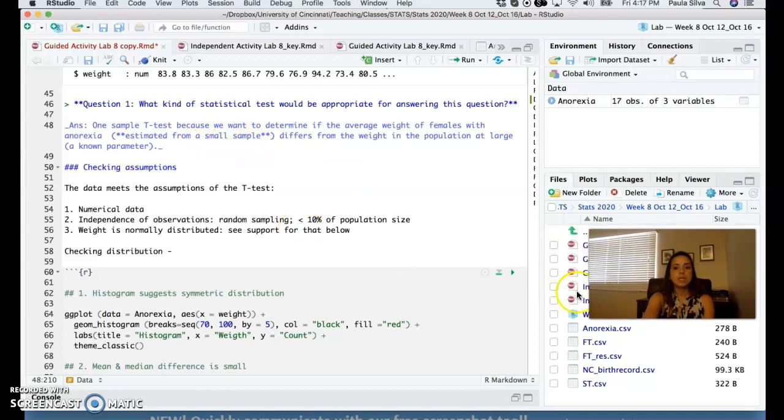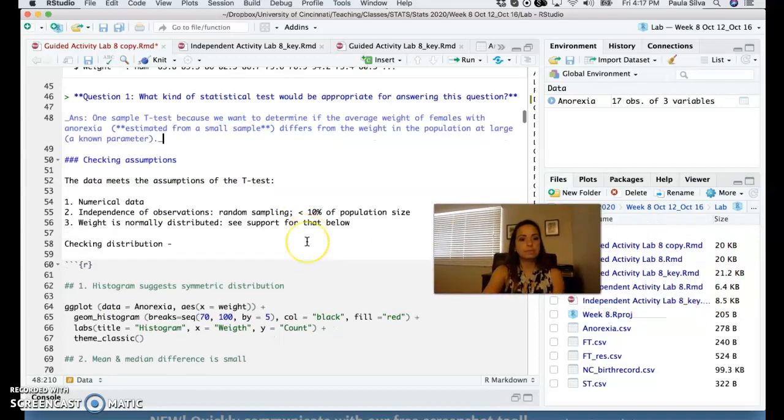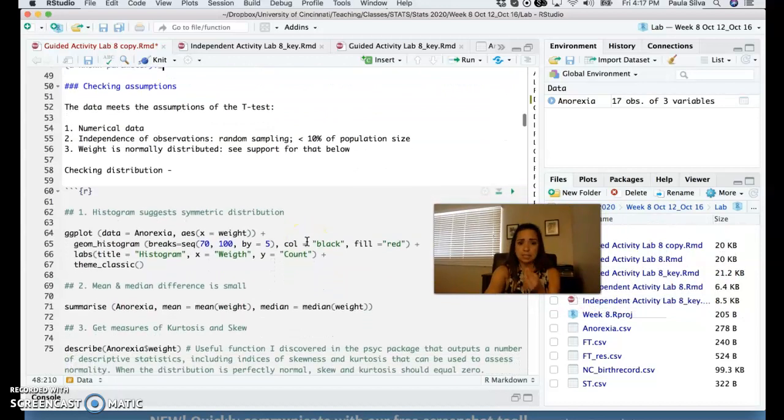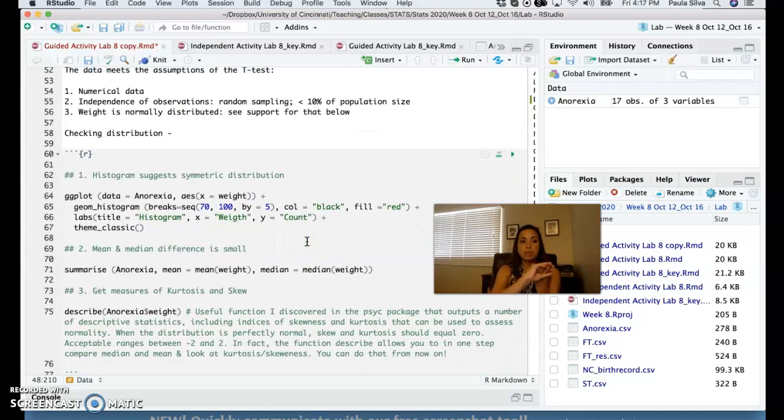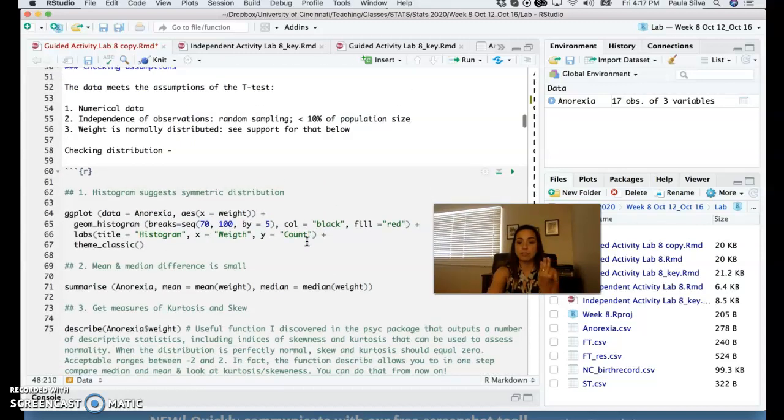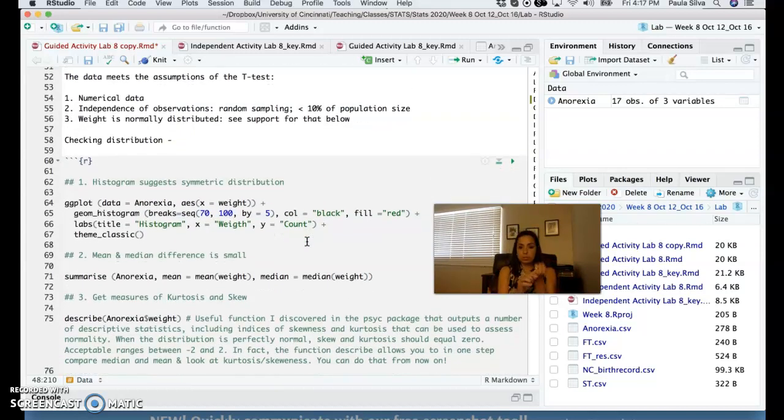All right, so let's continue on. Now, t-tests also have assumptions, and I'm listing 3 of them, and we have to check this. That's the first step. Numerical data, check. Independence of observation, check. Random sampling, less than 10% of the population size. And weight should be normally distributed, or at least not show great deviations from normal.